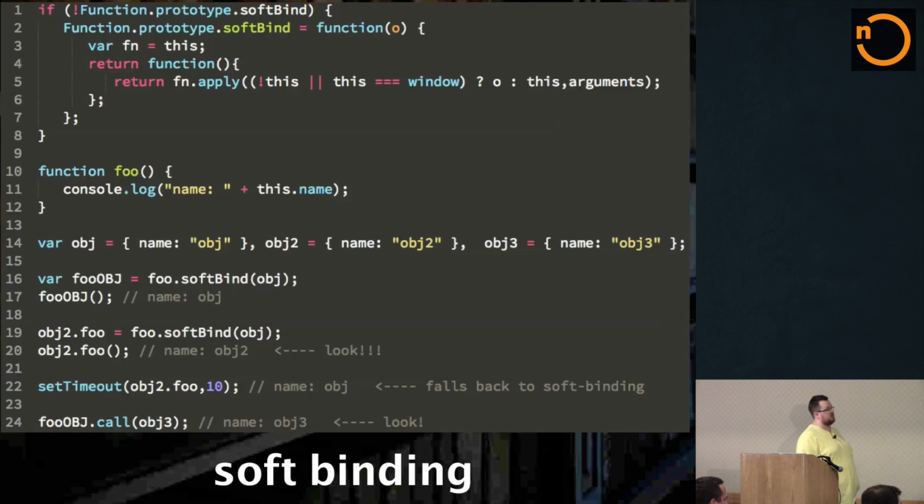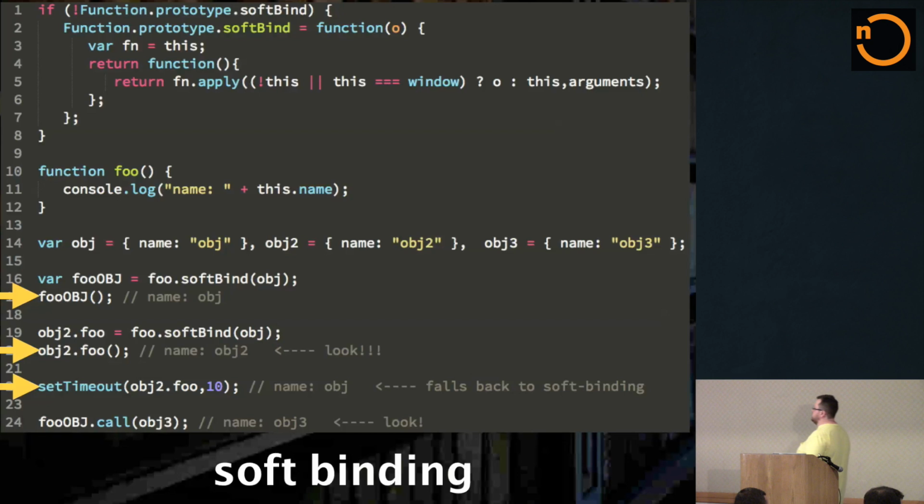Otherwise, it allows you to override. So, for example, down here, this foo obj, I know it's a little small to see, but you can check out the slides later. Foo obj here is a soft bound function, so when I call it normally, it uses my override default. In fact, when I assign it into another variable and then call it off of that object, it uses the new one, so I'm able to override that soft binding.